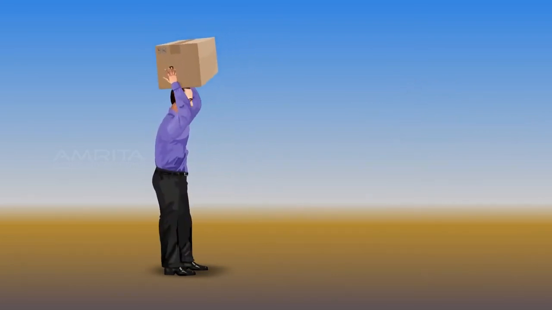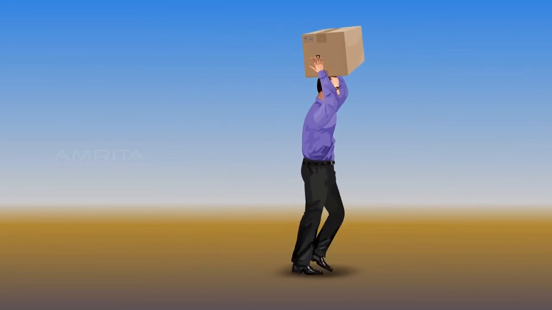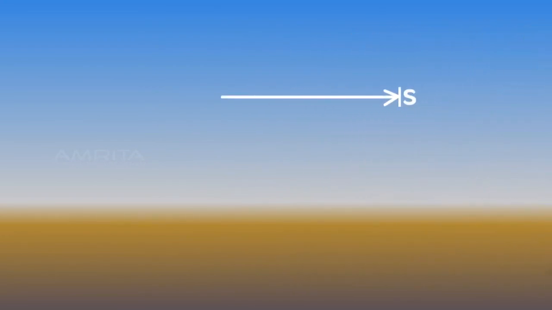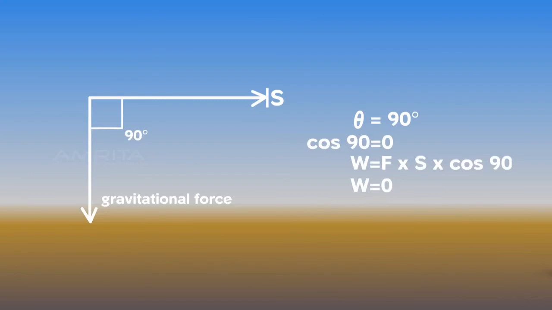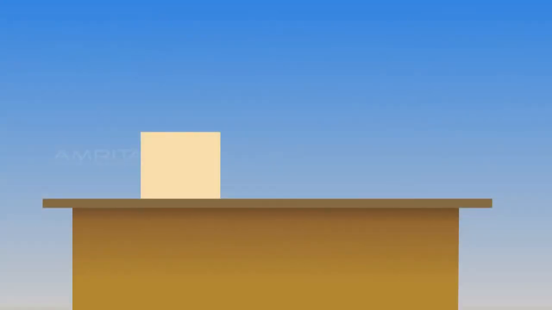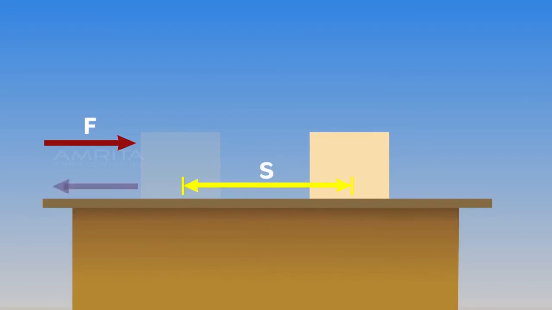If the man carrying the load now walks a distance S horizontally, the gravitational force F acts at a right angle to the direction of the motion, making an angle of 90 degrees, so theta will be 90 degrees. Since cos 90 is 0, the work done here by the gravitational force will be 0. We can now symbolize these three scenarios in a single representation. Here, the work done by the force F is positive, while the work done by the frictional force is negative, and the work done by the gravitational force is 0.